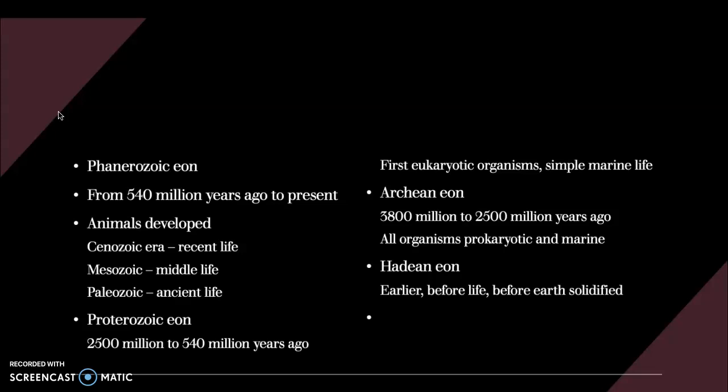We have the Paleozoic, which is our ancient life before the time of dinosaurs, really unique animals living during that time. The Mesozoic, middle life, that's when we have primarily the dinosaurs and so forth. And then the Cenozoic era, which is what we're in right now, commonly called the Age of Mammals. And we have major extinction events throughout.